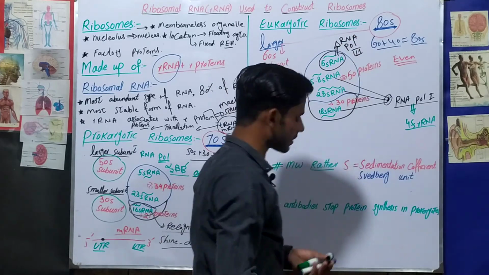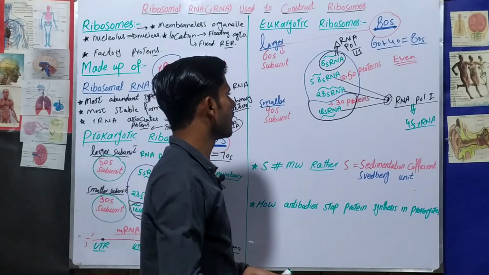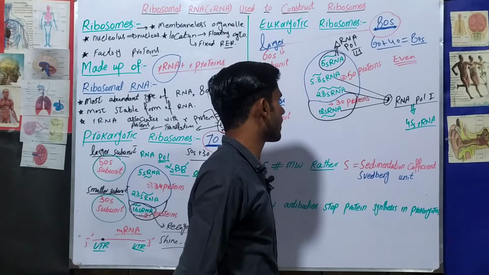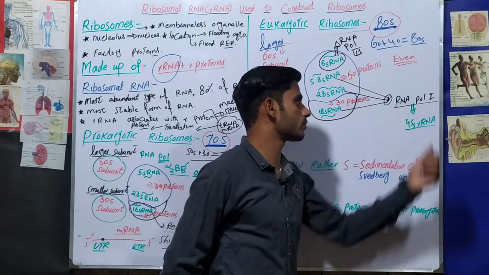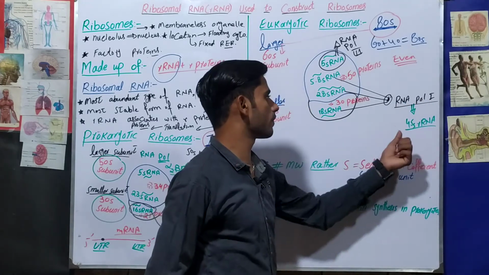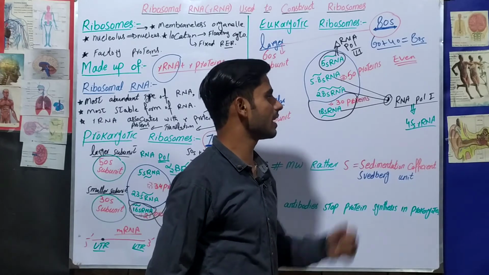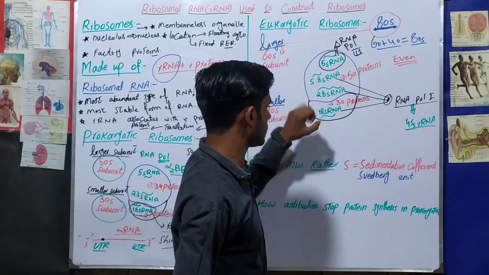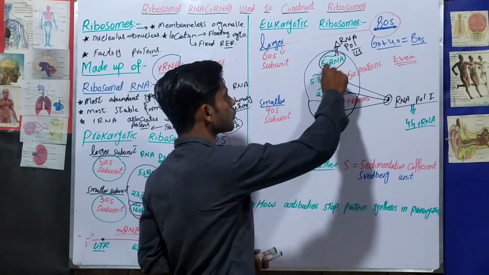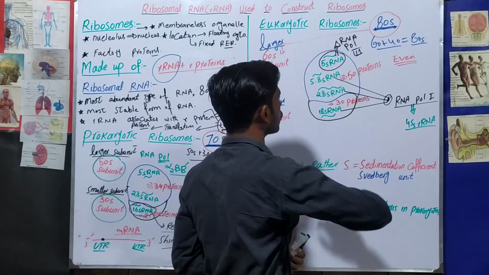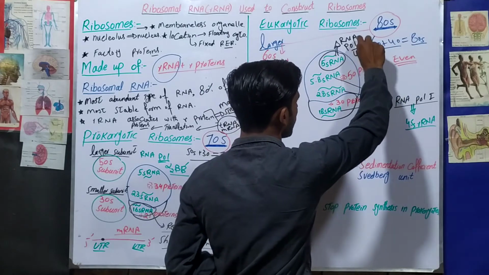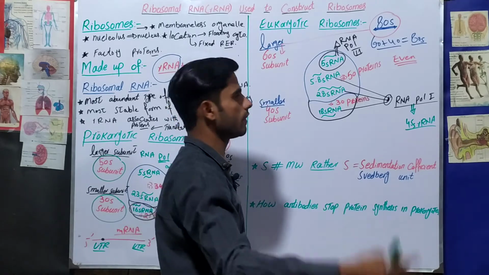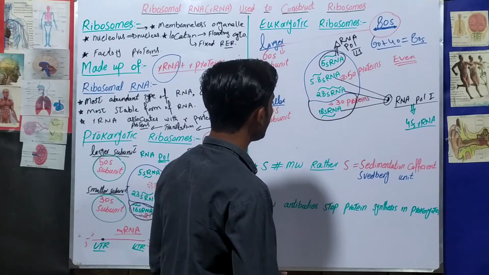Okay, so these concepts are very important. You have to remember that 5.8S ribosomal RNA, 28S ribosomal RNA, and 18S ribosomal RNA are produced by RNA polymerase 1 as a single piece, that is a 45S ribosomal RNA. Then this single piece will be cleaved into different pieces. And 5S ribosomal RNA of the eukaryotic ribosome is synthesized by the RNA polymerase 3 enzyme from a separate gene, a different gene. Okay, so now we will move on.